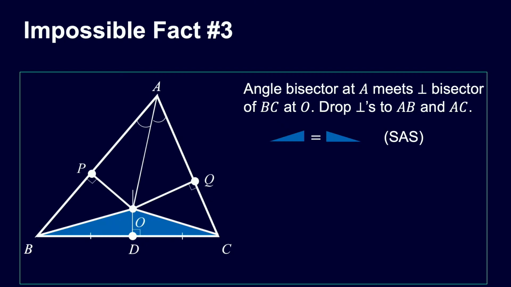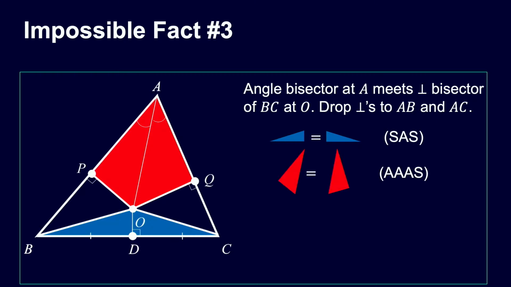All right, next pair of triangles, the red ones. What have we got here? The angles at A are equal by construction. We made the angle bisector. At P and at Q, we've got right angles. So we've got 2 matching angles, and then, of course, the third angles must be the same. So all the angles are the same in these triangles. So they're definitely similar triangles, but also they have a common side, AO. So that makes them congruent. Okay, so it's another pair of congruent triangles.